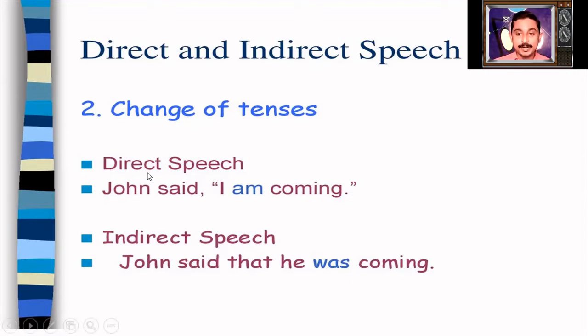So when we quote a person's dialogue as it is, it is known as direct speech. As the title suggests, direct. Directly, we are putting it in the words. And when we write the meaning of what others have spoken, it is said to be in indirect speech. Let me make it clear.